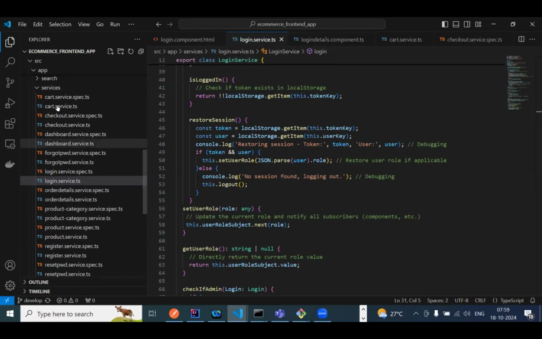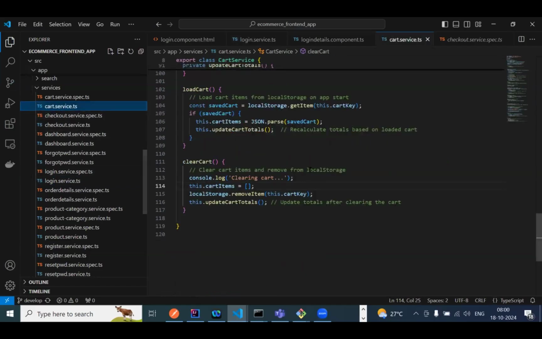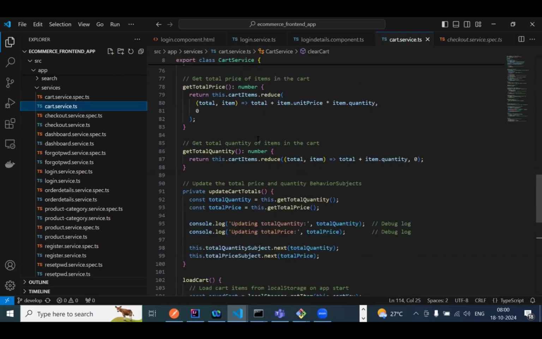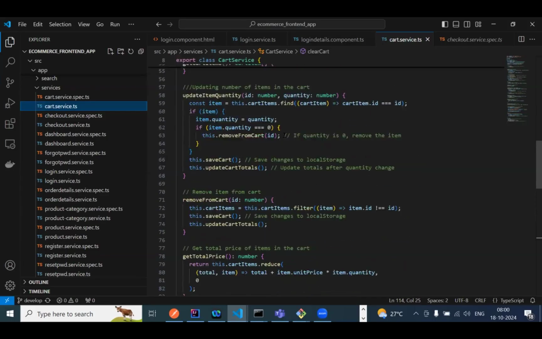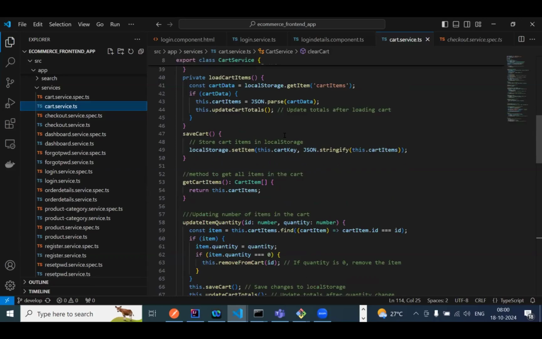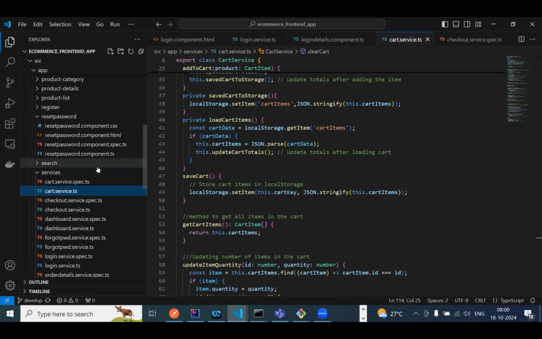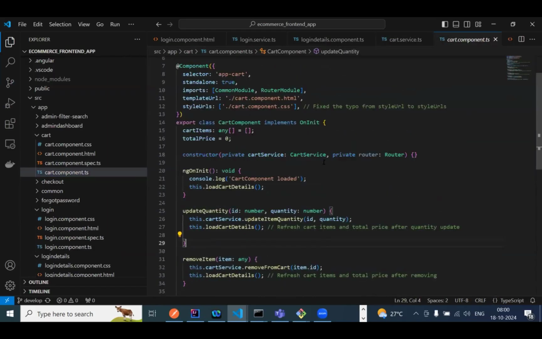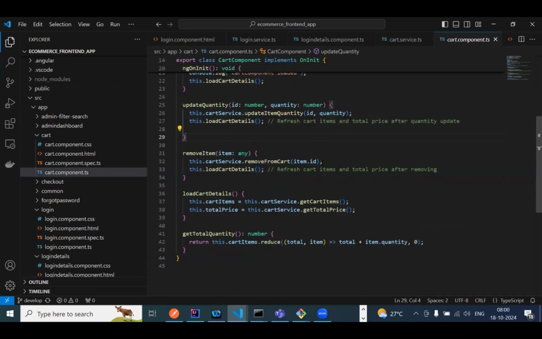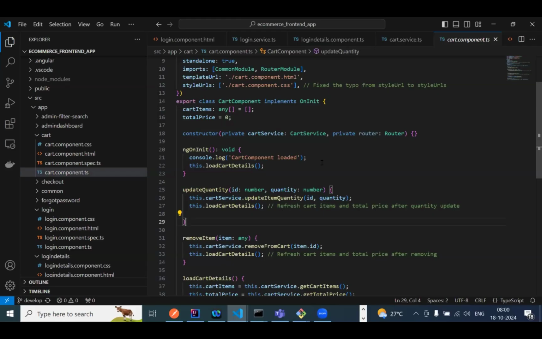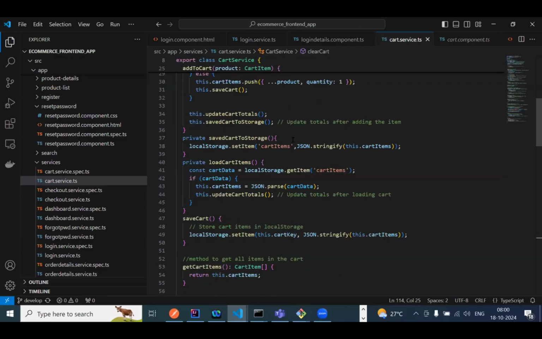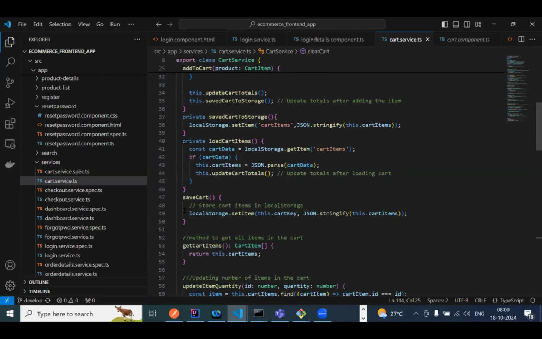Again, in the cart service, we are making the local storage data.